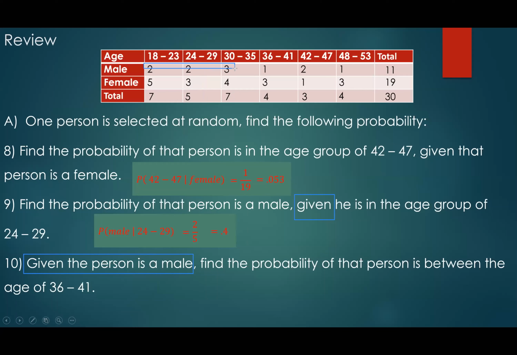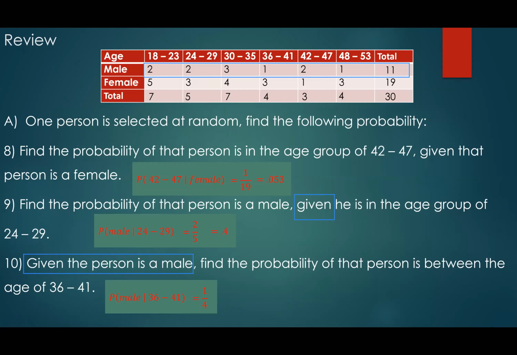I'm looking at all the males, which means my new total, my new denominator, is 11. Out of those 11, how many of them are in the age group of 36 to 41?